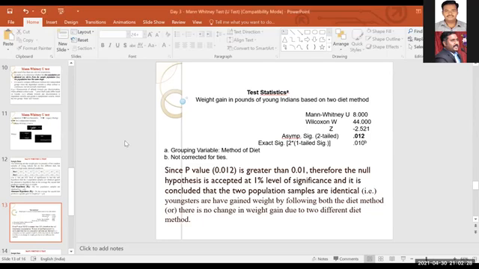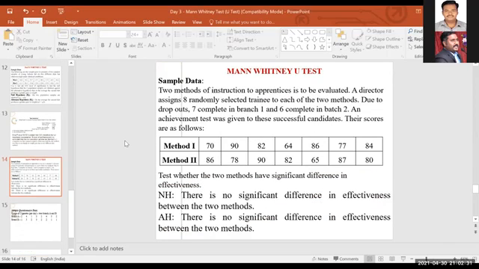So again, you have a sample data about the performance or the outcome of the apprentices after undergoing two methods. Group 1 is undergoing method 1 training, and group 2 is undergoing method 2 training. So with this, you people can try this sample data. Already I worked out one data, and you can try this one also. Already I have given the hypothesis also: what is the null hypothesis and alternate hypothesis. You can work this out, and another sample data I also gave based on a questionnaire.